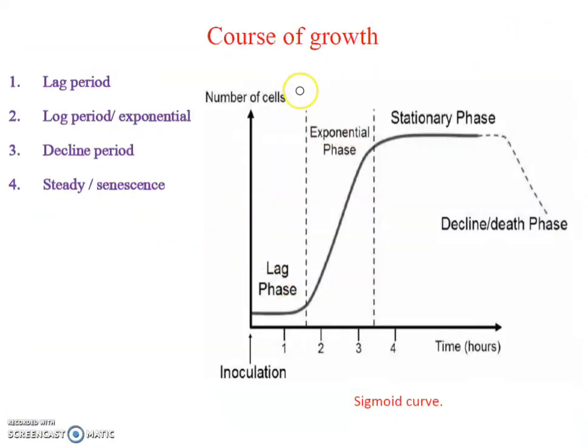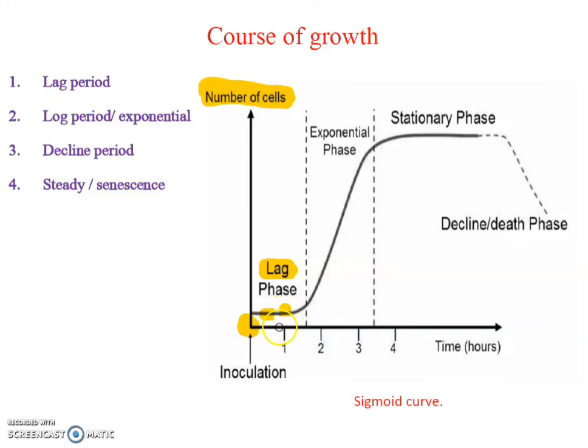For example, consider the number of cells. When the number of cells increases in the laboratory, how do they grow? Suppose initially the number is 1. Say there is one cell in a petri plate or in a medium. Then this cell starts to divide and redivide. First there is a lag phase. Lag phase means the initial phase. In this initial phase, growth is very slow. One cell divides into 2, then 2 cells divide into 4 cells.